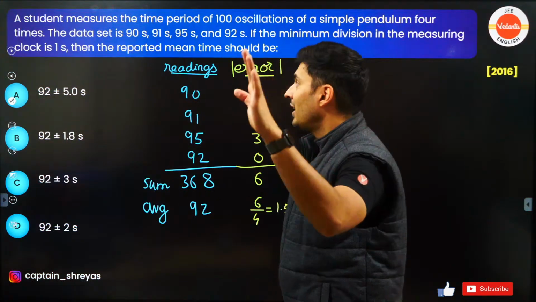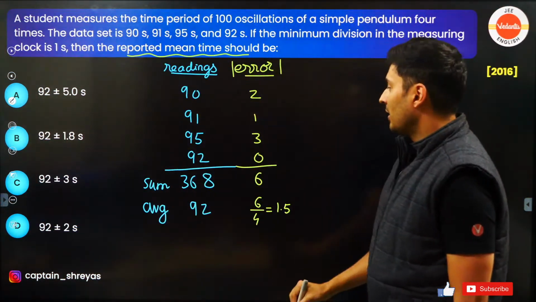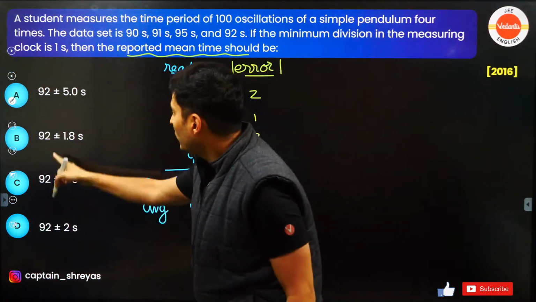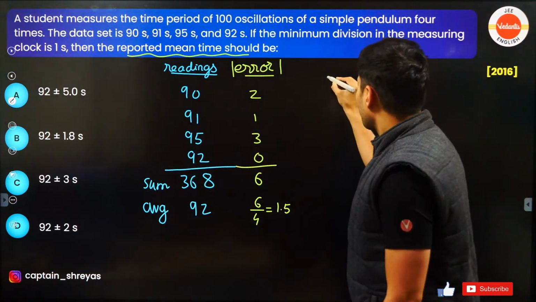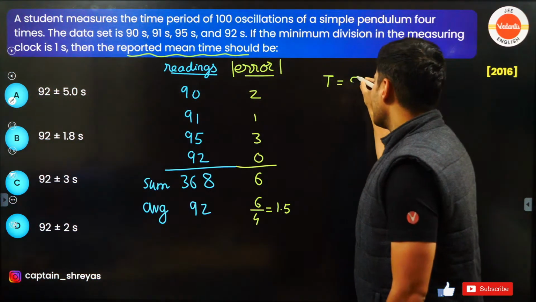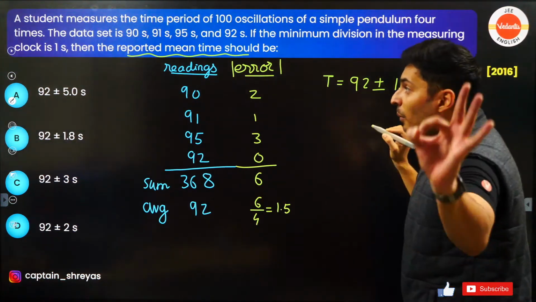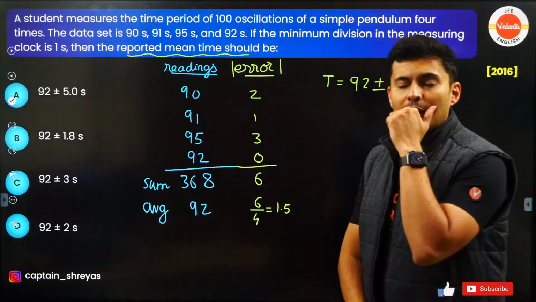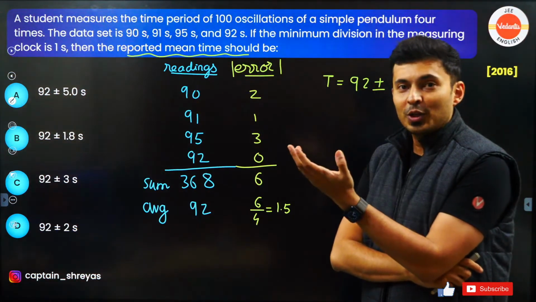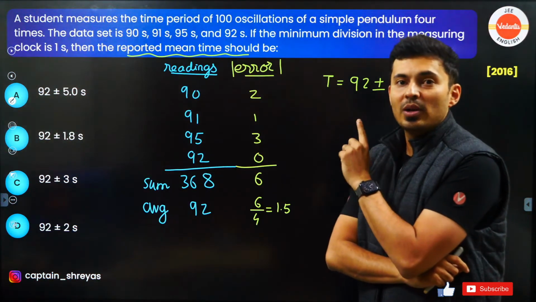So now comes the final answer. The reported mean time error will be, see, 92 is there everywhere. So the mean time will be 92 plus or minus 1.5 seconds. But there is no 1.5 anywhere. Now you'll be like, oh my God, is my calculation wrong? You will get scared. Did I not teach you rounding off?